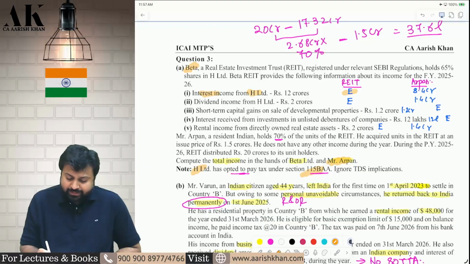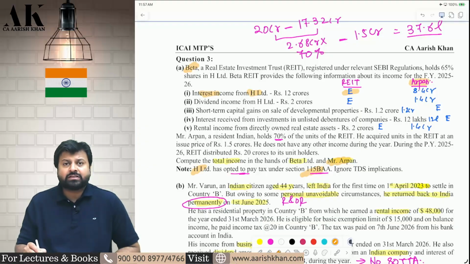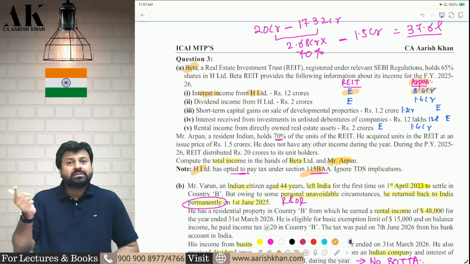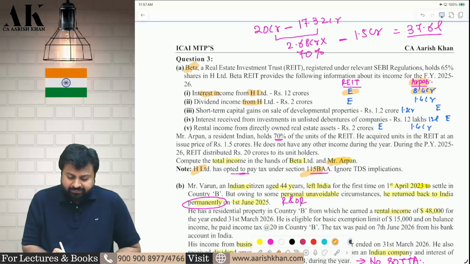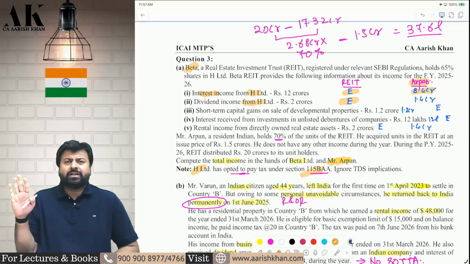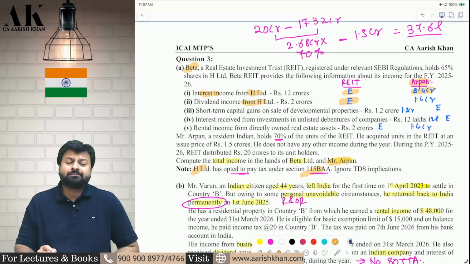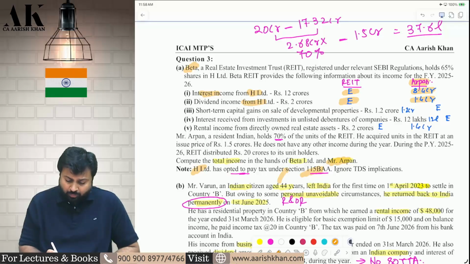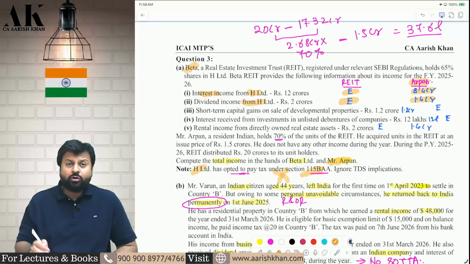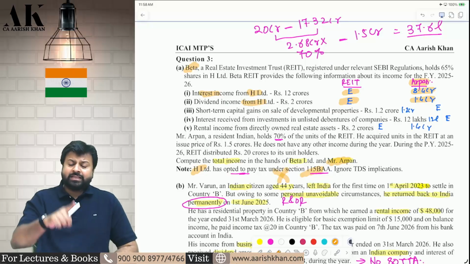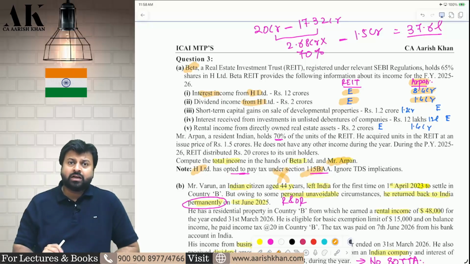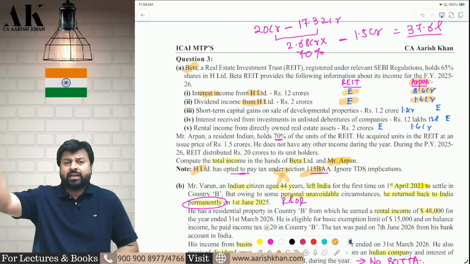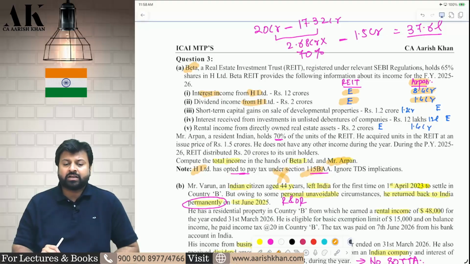Interest from SPV exempt in the hands of REIT always, and taxable in the hands of investor, but only how much taxable? 70% taxable, because 70% is what? The holding of Arpan. Dividend from H Limited, dividend from SPV always exempt in the hands of REIT. But what about in the hands of Arpan? In the hands of Arpan, it is taxable 70%. Why, sir? Because the SPV is opting for 115BAA. If SPV would have not opted for 115BAA, then this dividend income would have been exempted in the hands of Arpan. Now, because SPV is opting for 115BAA, SPV is taking concessional tax rate. Therefore, the Arpan has to bear the brunt of tax over there on that dividend income.